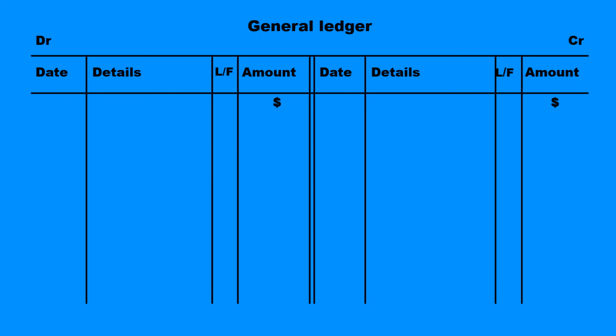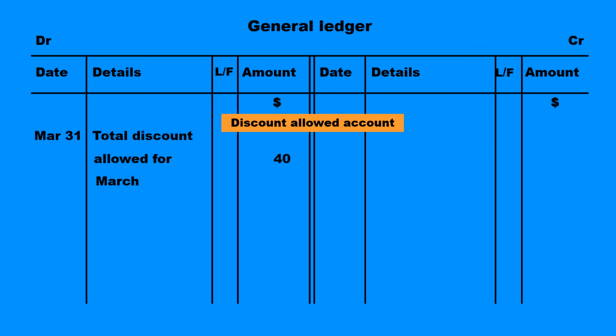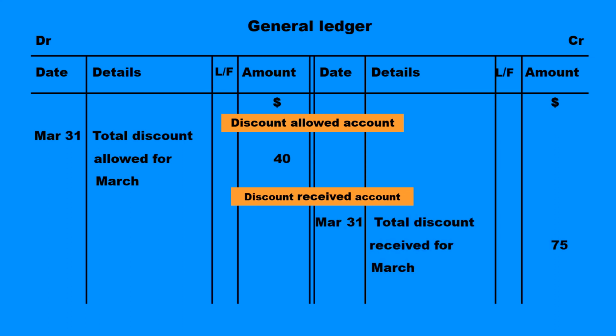Let us see how we are going to record these amounts in the general ledger, because discount allowed account and discount received account, both accounts will be recorded in the general ledger. The discount allowed account will be recorded on the debit side, the amount 40, total discount allowed for March, and discount received account we're going to record on the credit side, total discount received for March 75.